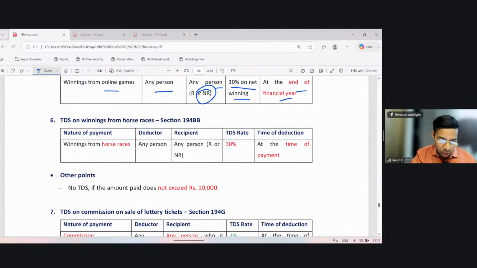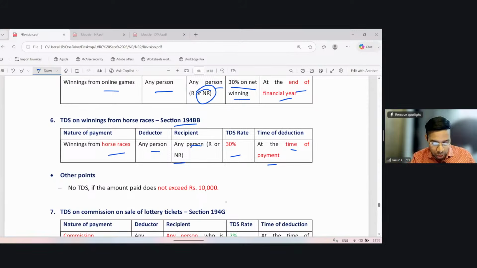Then the next section, 194BB. Earlier we did 194B, winning from lottery, then 194BA, winning from online game, and now 194BB. It is winning from horse races. So nature of payment is winning from horse races, payer any person, recipient also any person, to include NR also. Tax rate is 30% at the time of payment. Exactly similar to what we discussed in 194B.